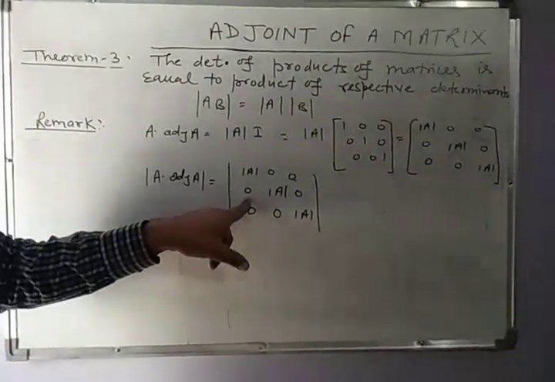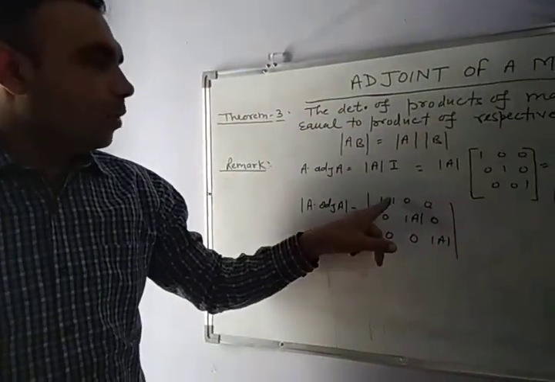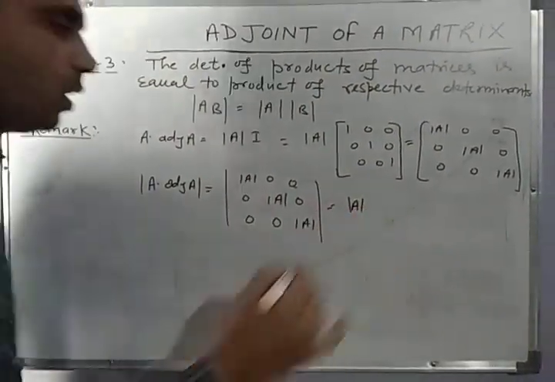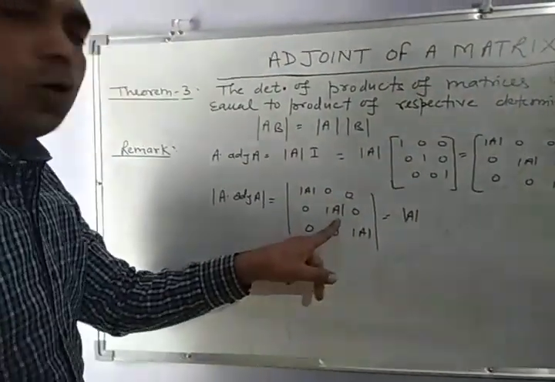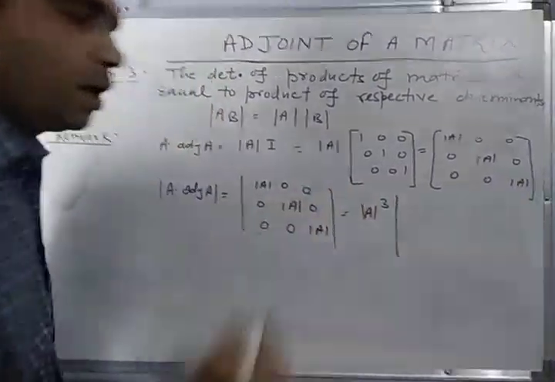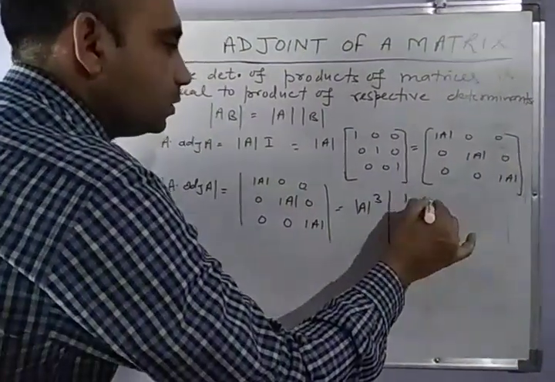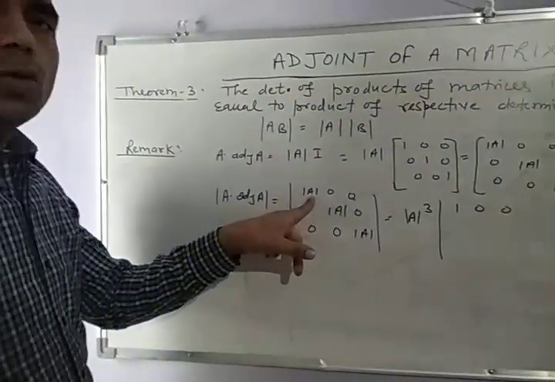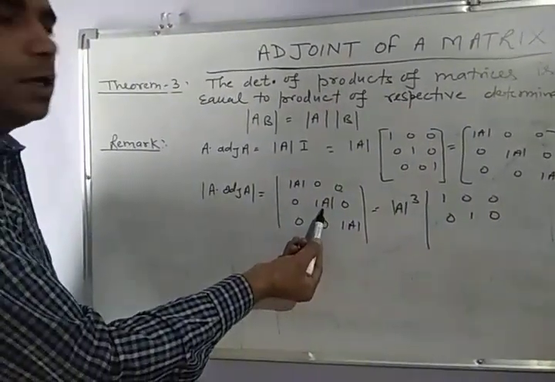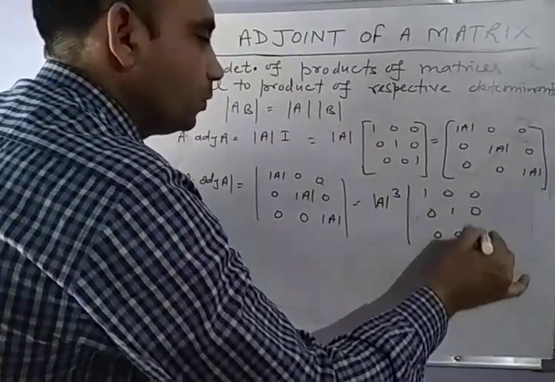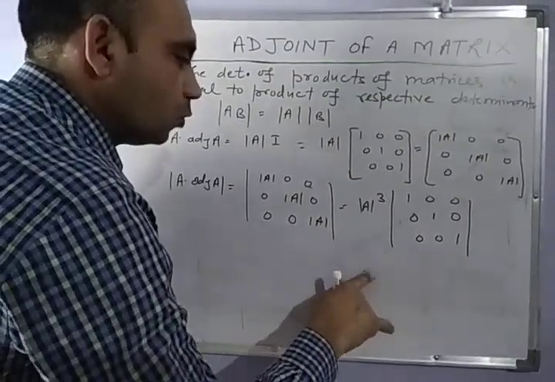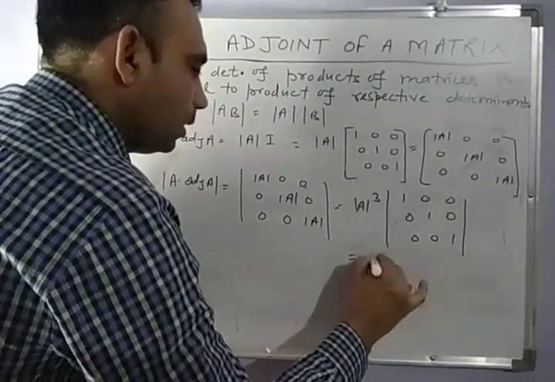Now because this is a determinant, we can take a common factor from any row or any column. From the first row, determinant of A is common. From the second row, determinant of A is common. From the third row, determinant of A is common. So we get determinant of A cube multiplied with the determinant 1 0 0, 0 1 0, 0 0 1. The value of this determinant is equal to 1. So we get determinant of A cube.